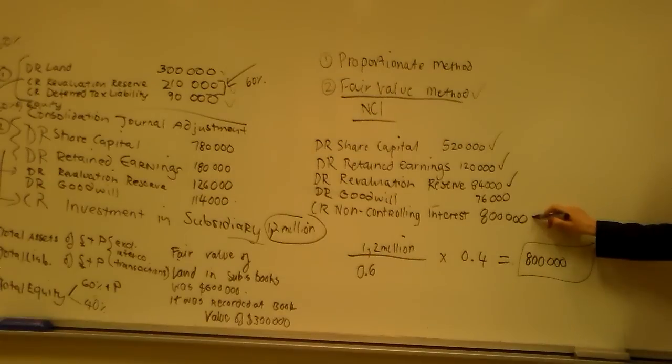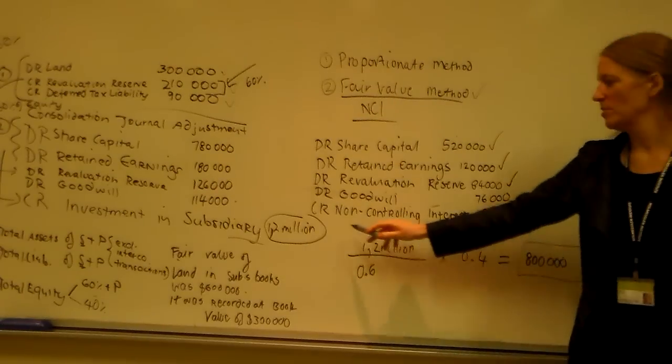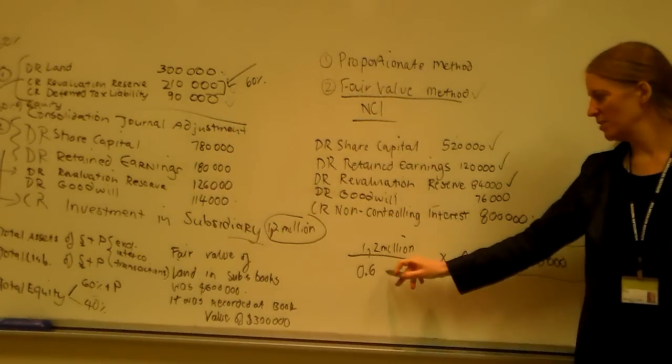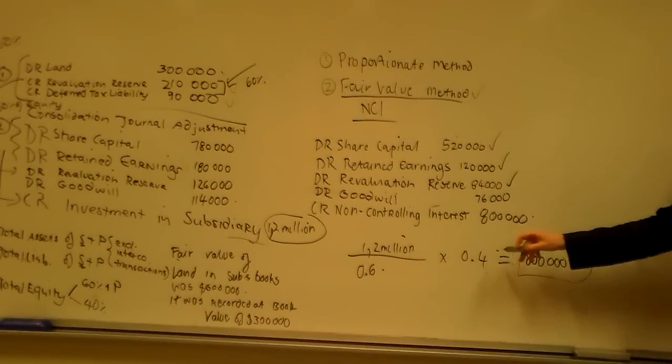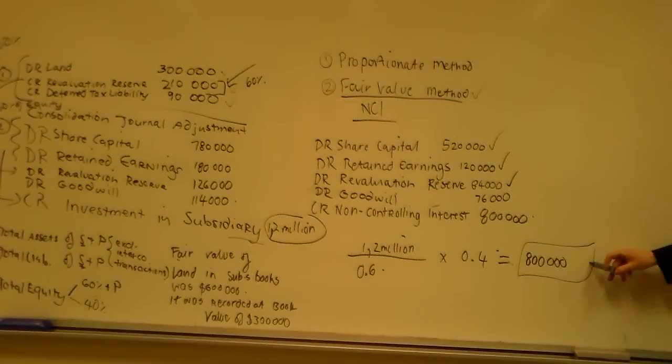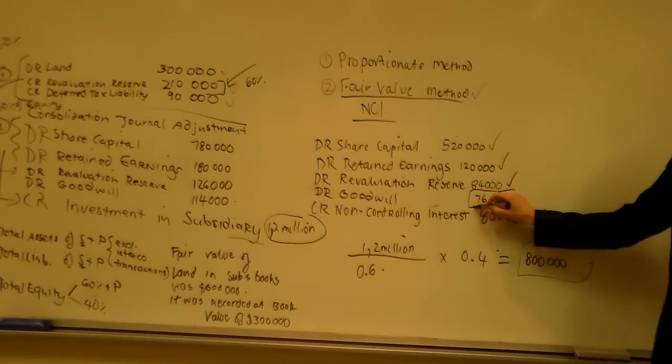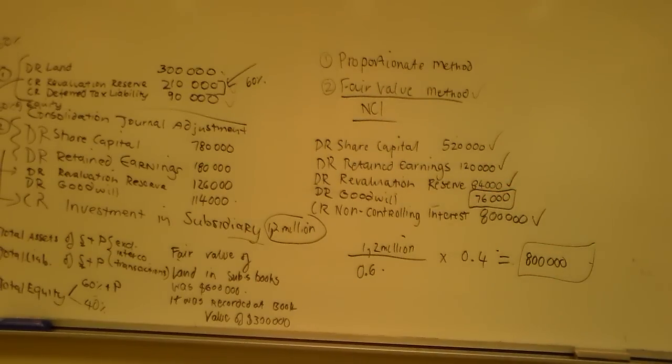We've worked this figure out, okay? If someone paid 1.2 million for 60%, what would they pay for 40%? Okay? And that's where we get the 800. Okay, so we got 800,000 there, and then obviously this is going to be a balancing figure.